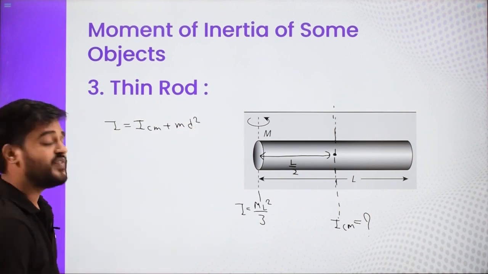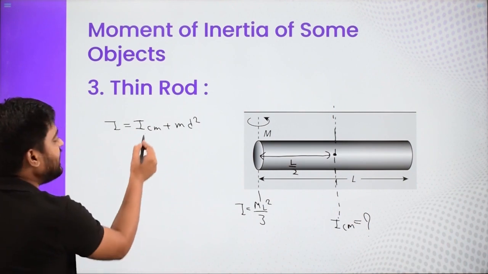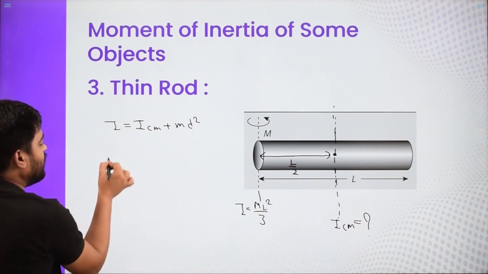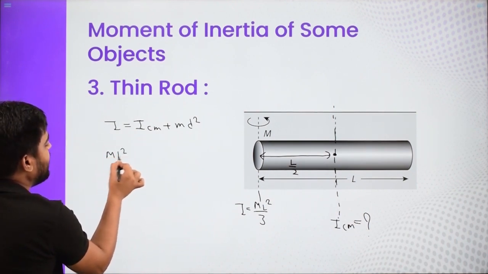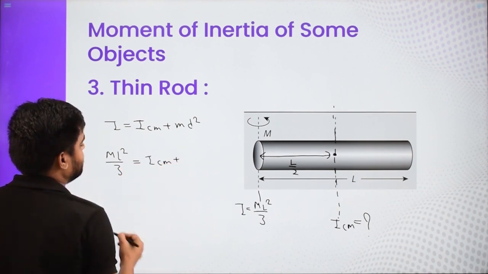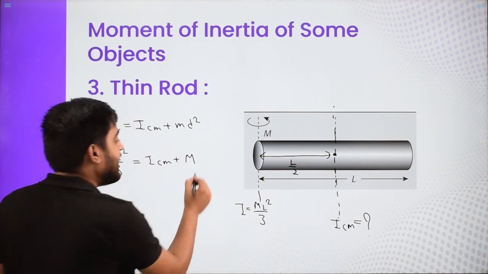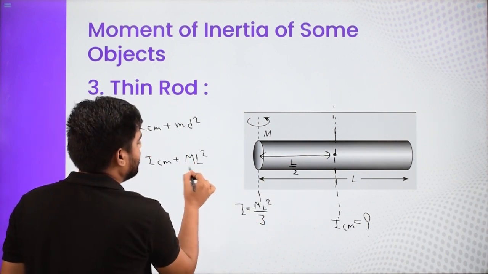Let us put the values one by one. Be careful. What is this one and what is this one? See, we don't know ICM. Okay, so we know this. So this is ML square by 3 is equal to ICM plus mass is M and distance. This is L by 2 and square of that is L square by 4.